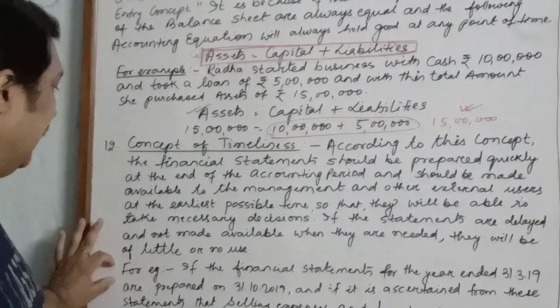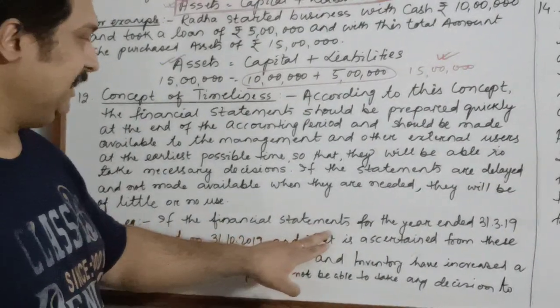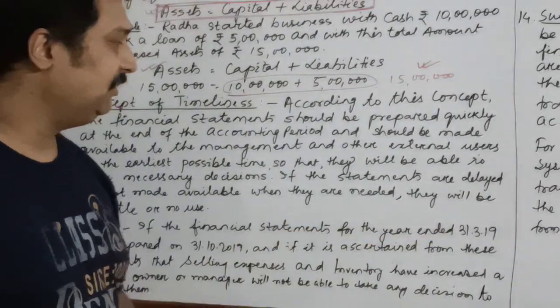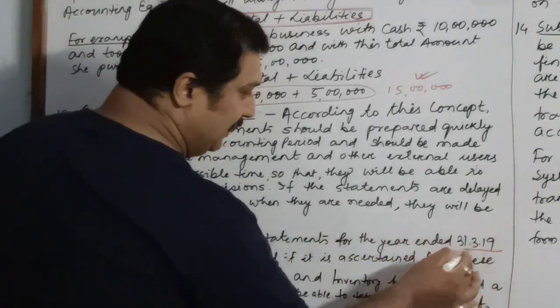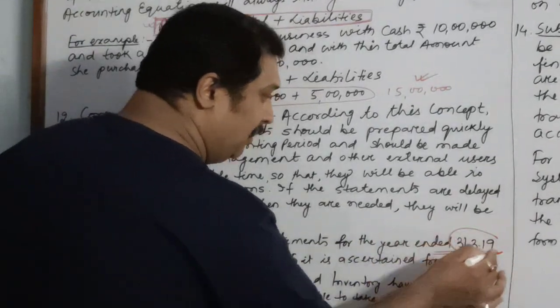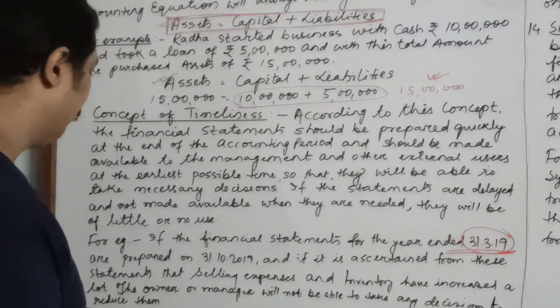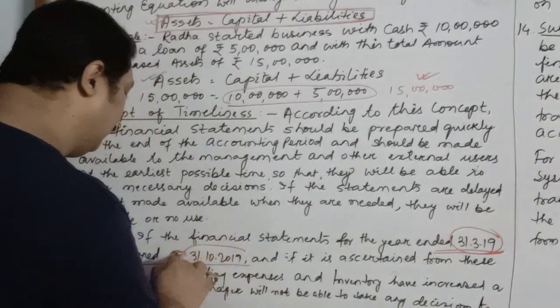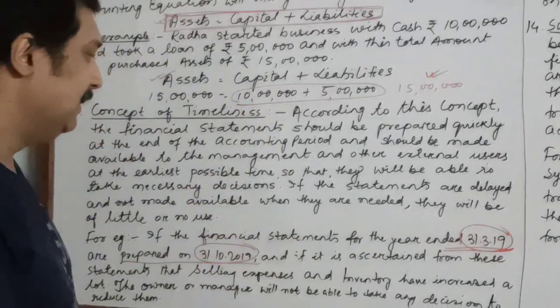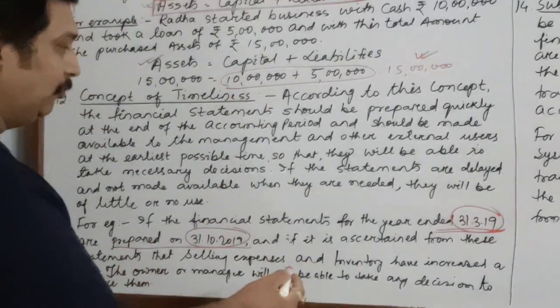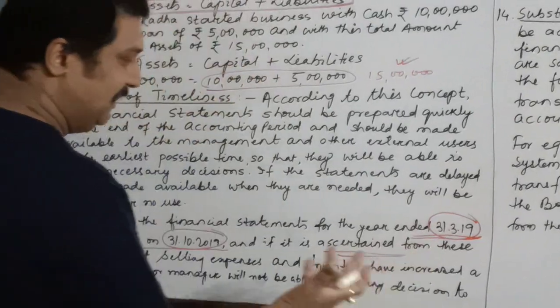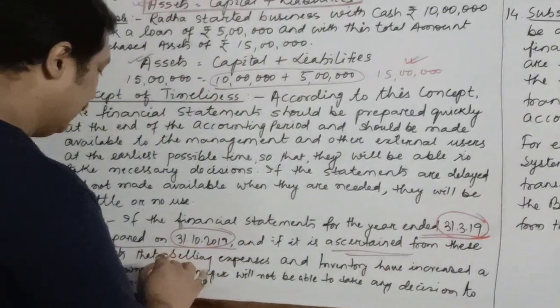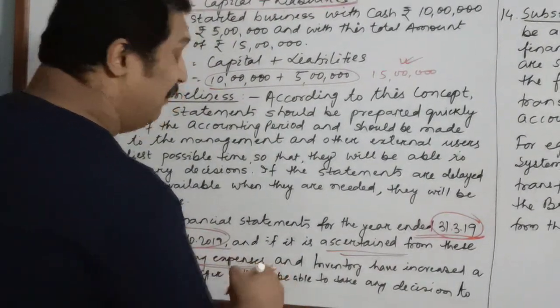I have taken an example. If the financial statements for the year ended 31st March 2019, the year got over on 31st March 2019, but the financial statements were prepared on 31st October 2019, and then it was ascertained and the management came to know that the selling expenses have increased a lot.